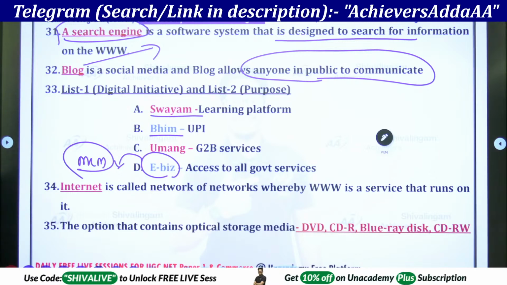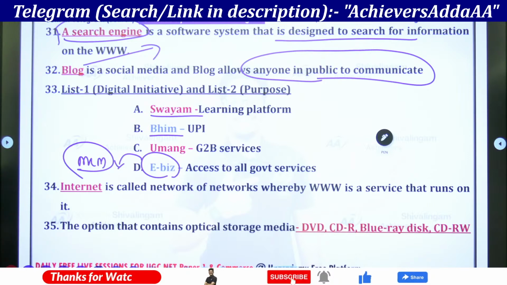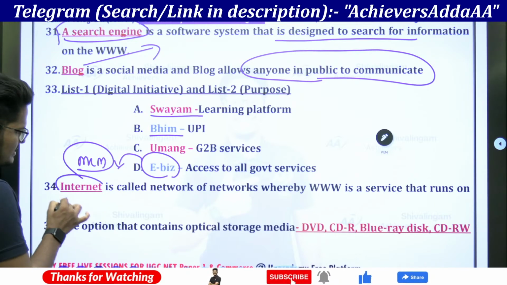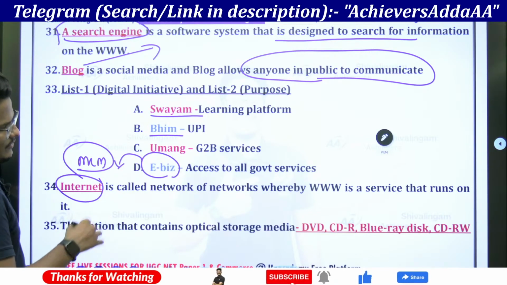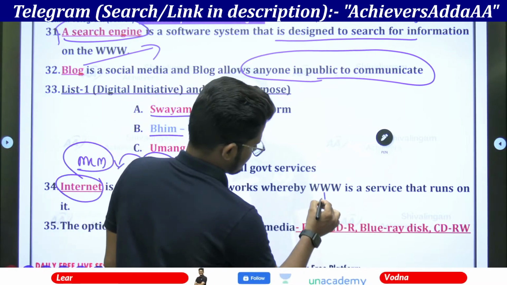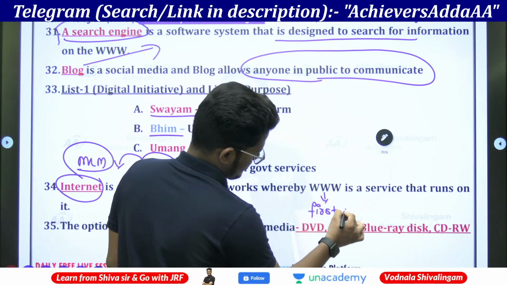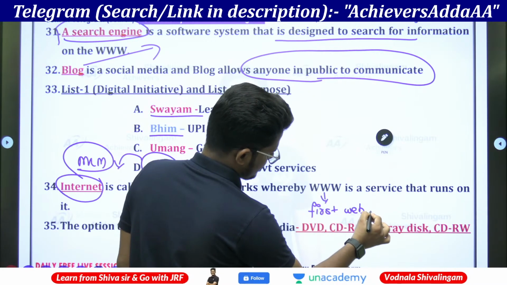Next, the internet is called a network of networks, whereby www is a service that runs on it. The www is working on the internet only, because www was the first web browser in the world.